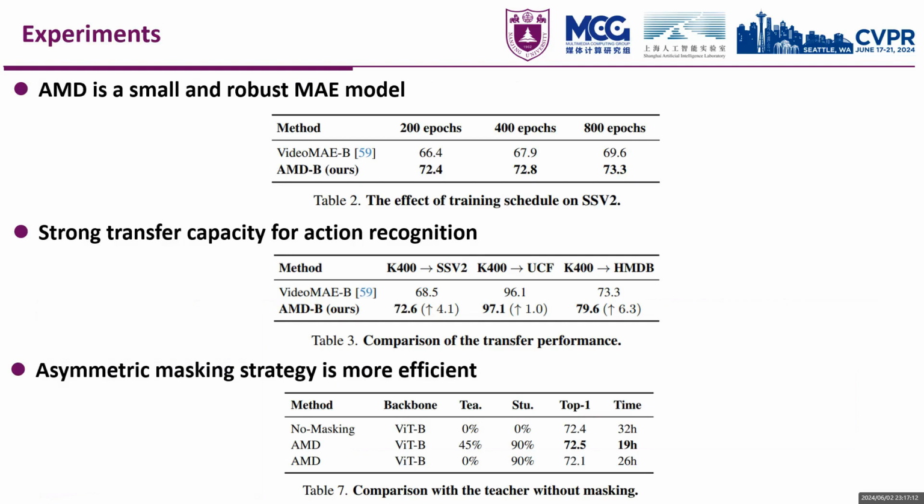To verify the generalization ability of the distilled pre-trained model, we pre-trained AMD for 800 epochs on K400 and fine-tuned on SSV2, UCF101 and HMDB51. Our asymmetric distillation approach significantly improves the generalization ability of VideoMAE. It is notable that on the SSV2 dataset, the transfer performance is improved by 4.1% compared to VideoMAE, which indicates that AMD reduces the risk of overfitting in transfer fine-tuning and demonstrates robust transfer performance.